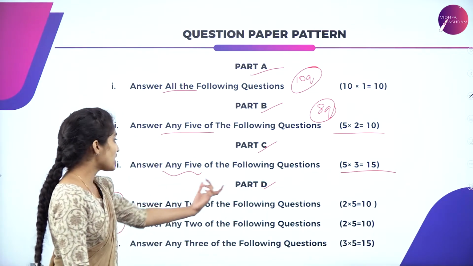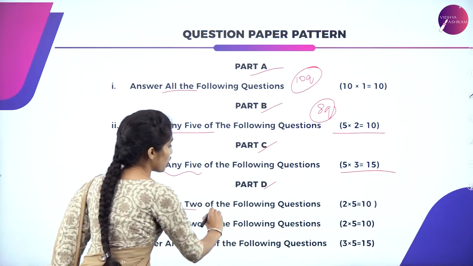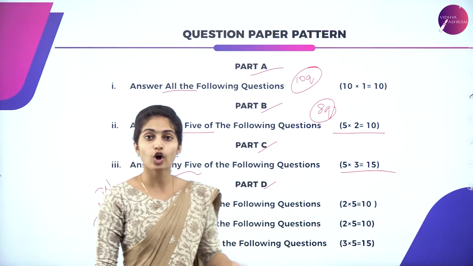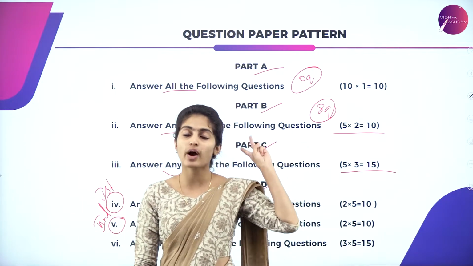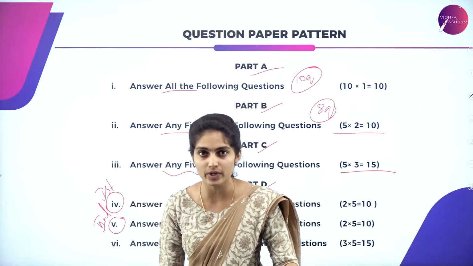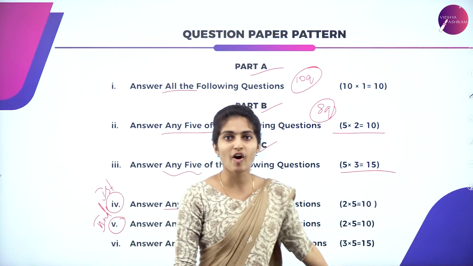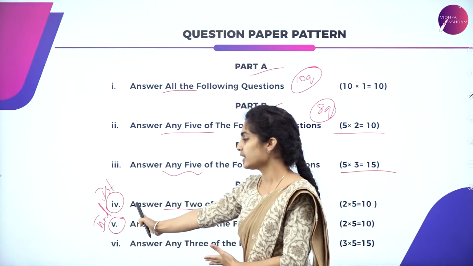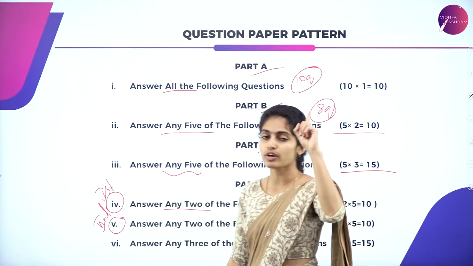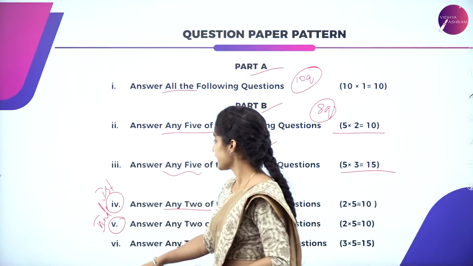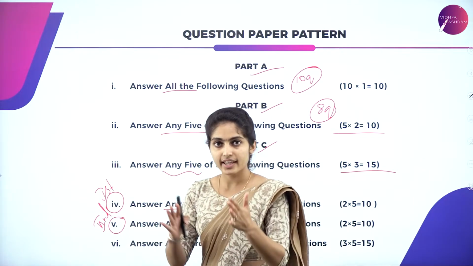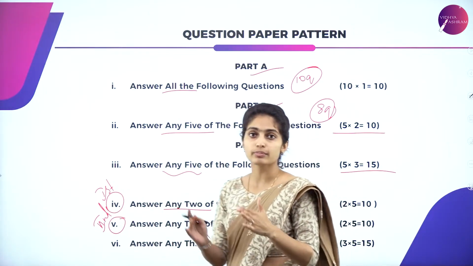Part D, any two of the following questions. Out of 3 questions, you will have to answer 2 questions, and each question consists of 5 marks. So totally 10 marks will be in your pocket.